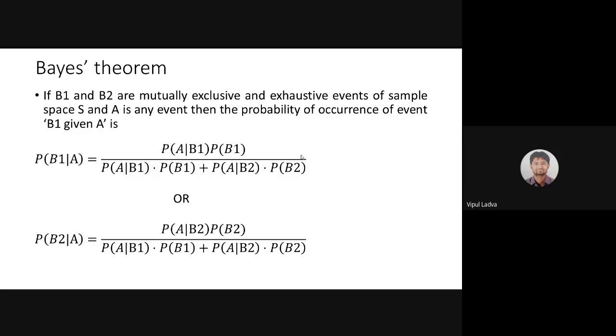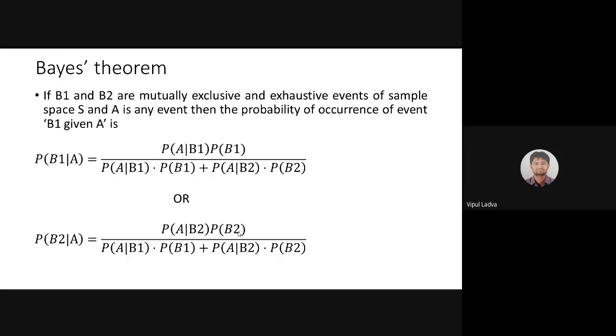So the denominator is nothing but P of A. As per our simple definition of probability, the probability of the condition must be in the denominator. So this is nothing but P of A. Now observe A over B1 into P of B1. We need to find the probability that event B1 is going to occur, and after occurrence of event B1, we need to find the probability of event A. In a similar fashion for B2, the numerator will just have B2 in place of B1, nothing else. And if you have three different events B1, B2, B3, then B3 will come in the denominator, nothing else. So this is the formula for Bayes theorem.